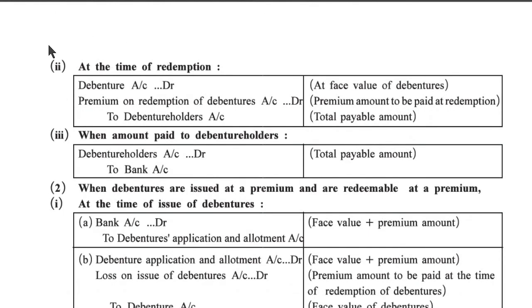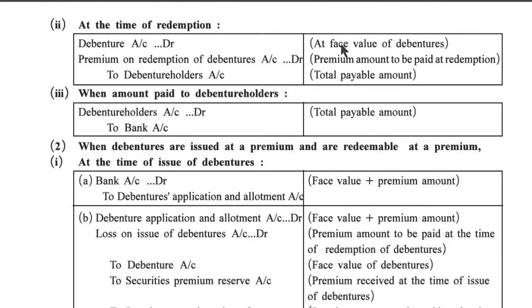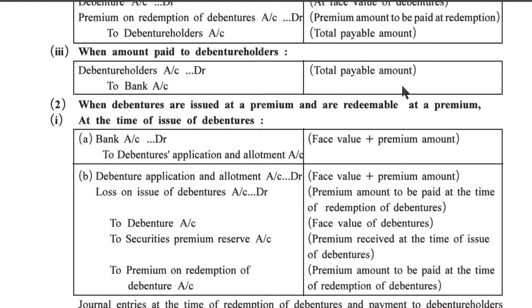At the time of redemption, debenture account debit, face value of debenture, premium on redemption of debenture account debit, premium amount to be paid at redemption, to debenture holder's account, total payable amount. When amount is paid, debenture holder account debit, total payable amount to bank account.